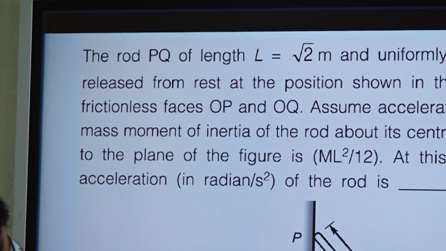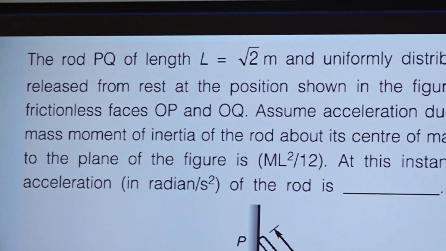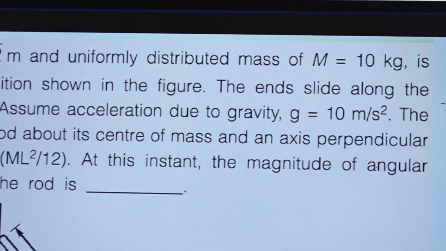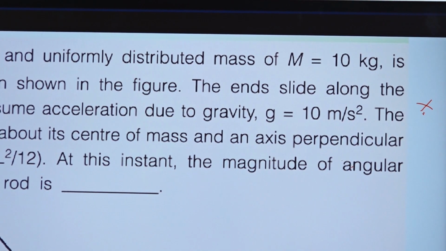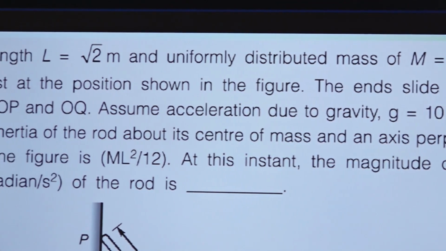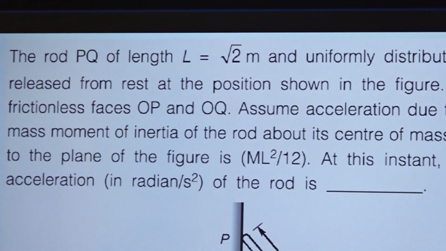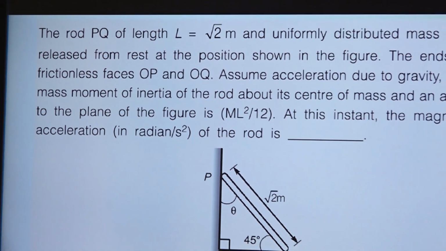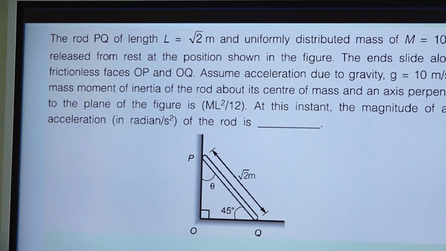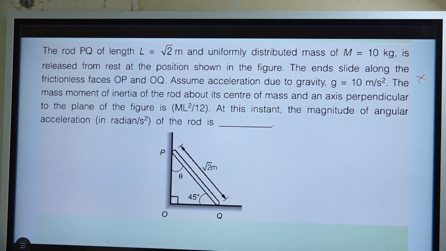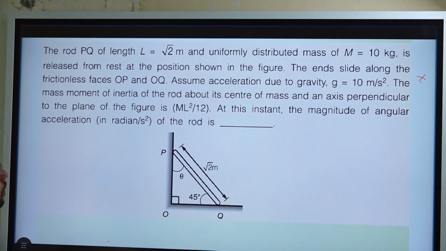A rod PQ of length L is equal to root 2 meter and uniformly distributed mass of M is equal to 10 kilogram is released from rest at the position shown in figure. The ends slide along the frictionless faces OP and OQ. Okay, OP and OQ. Assume acceleration due to gravity. The mass moment of inertia of the rod about its center of mass and axis perpendicular to the plane of the figure is ml square by 12.